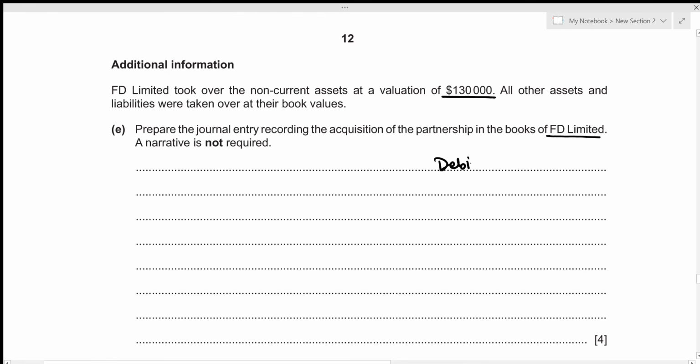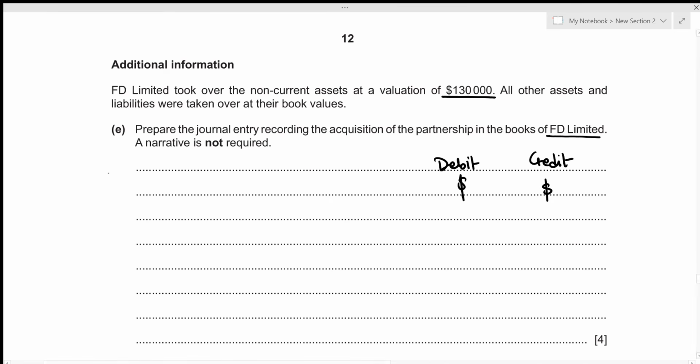So that's debit side, that's credit side. And we're writing this journal entry from the point of view of FD Limited, right? They are taking over the partnership, which means that they are taking over the assets. And there is definitely an increase in assets from the point of view of FD Limited. An increase in assets is always recorded on the debit side, which means that all the non-current assets, trade receivables, banks, and we might have goodwill as well because there was purchase consideration, will be recorded on the debit side. And the liabilities that were taken over, which was trade payables, and the shares that were given in return to Eunice and Malcolm, will be recorded on the credit side. So that will be our journal entry.